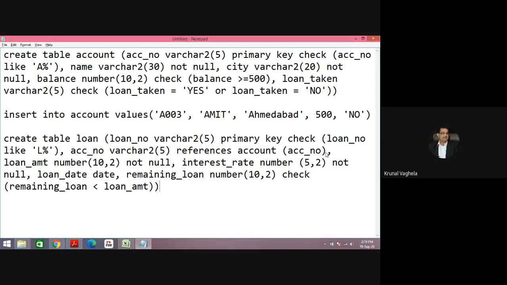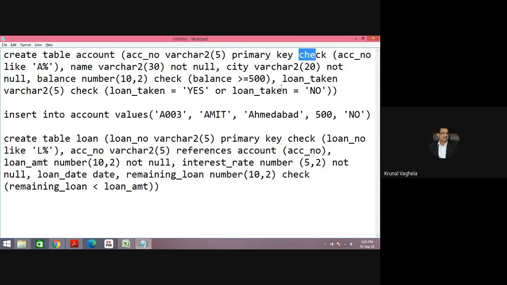Sometimes, in some versions, I have observed that when you are writing a check constraint, I am not talking about the primary key constraint or not null constraint, the check constraint. When I am defining the column, like account number here, and immediately after defining it I write the check constraint, it is a column level constraint.